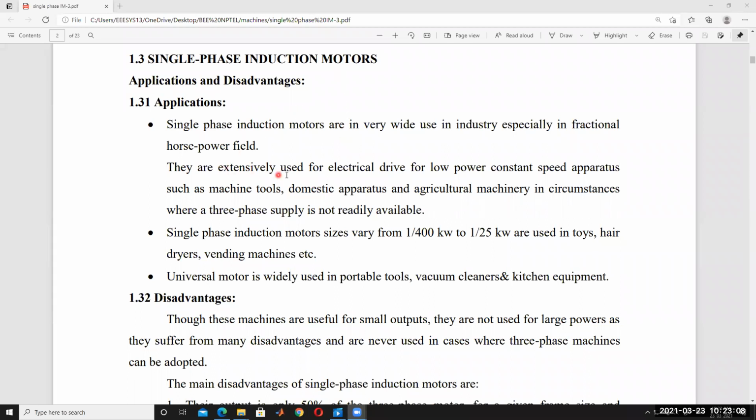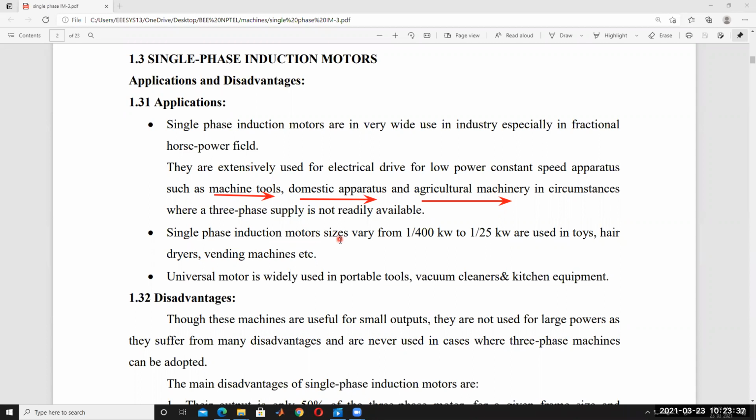They are extensively used as electrical drives for low power, constant speed operations such as machine tools, domestic appliances, and agricultural machinery. So these are the different types of applications of single phase induction motor.